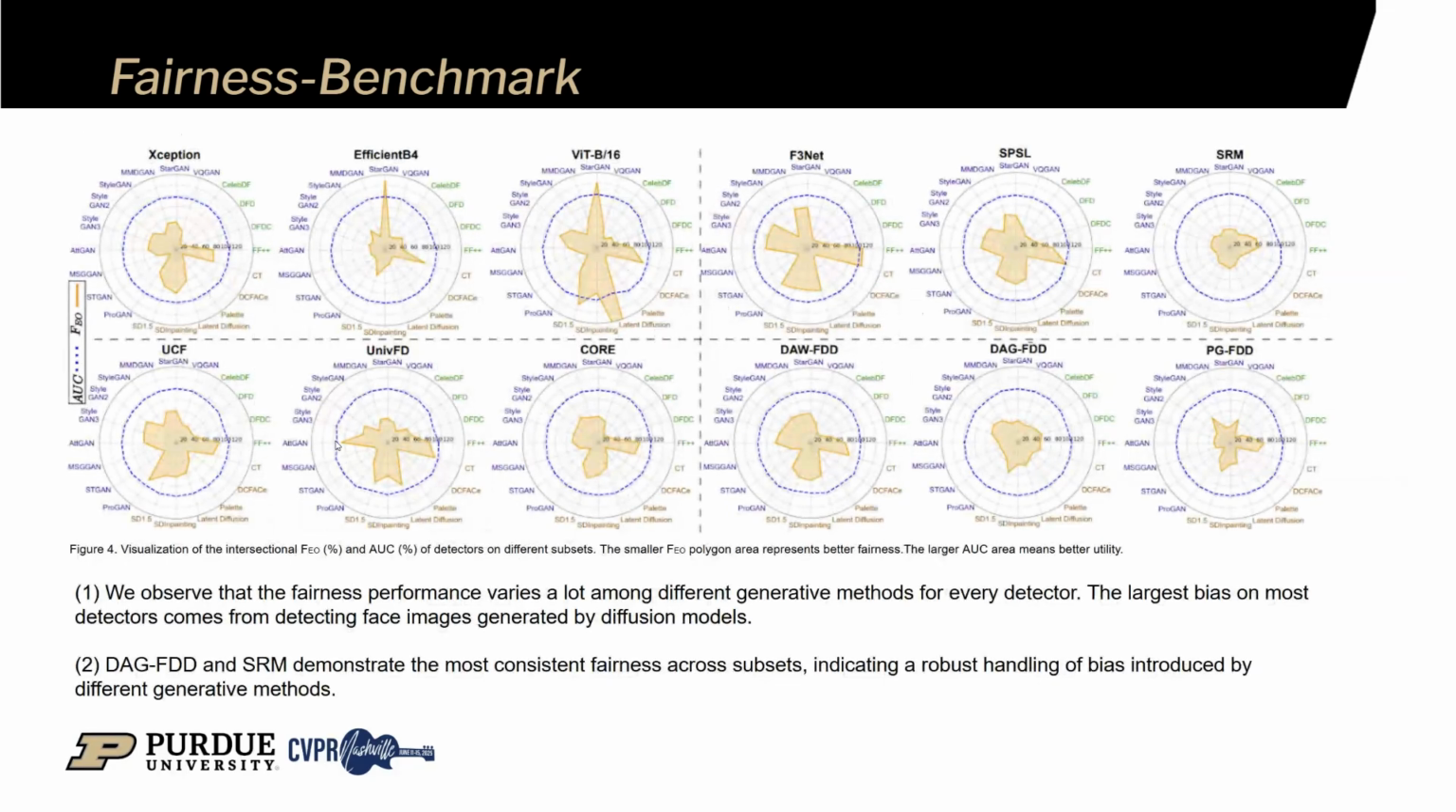When we analyze fairness across different image subsets, we see that the largest bias arises when detecting diffusion model-generated images. Even fairness-enhanced models struggle here. However, models like DAG-FDD and SRM show more stable fairness across subsets, indicating their robust handling of bias introduced by different generative methods.